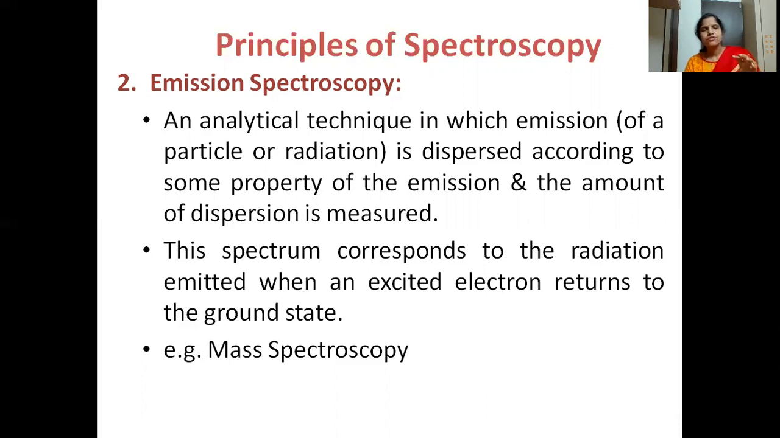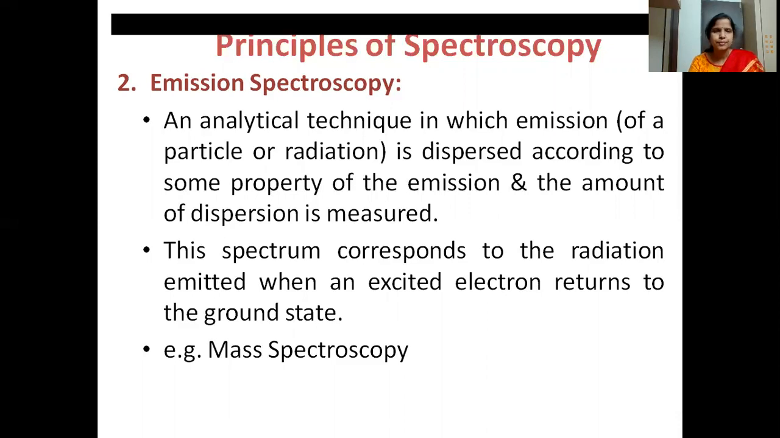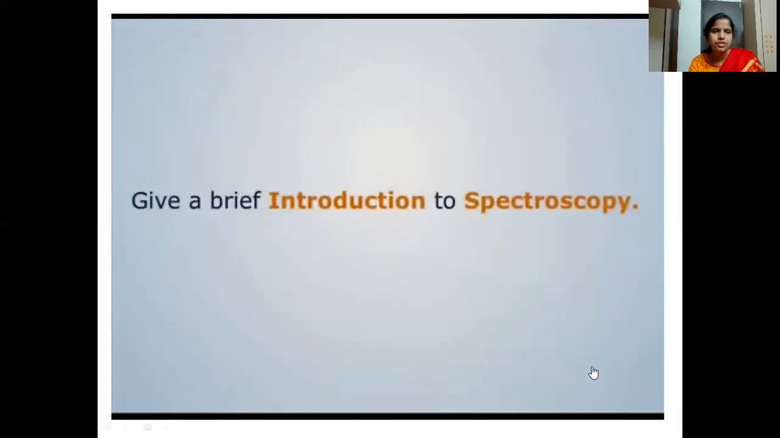Suppose the electron present in the ground state is excited to the higher state, that is absorption spectroscopy. And when the electron gets back from the excited state to the ground state, it emits some radiation. The study of that emitted radiation comes under emission spectroscopy. We'll see this in an animation.